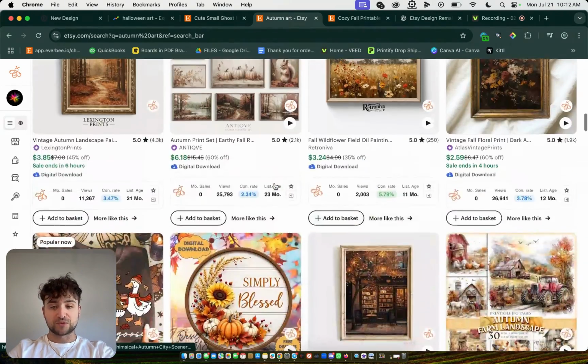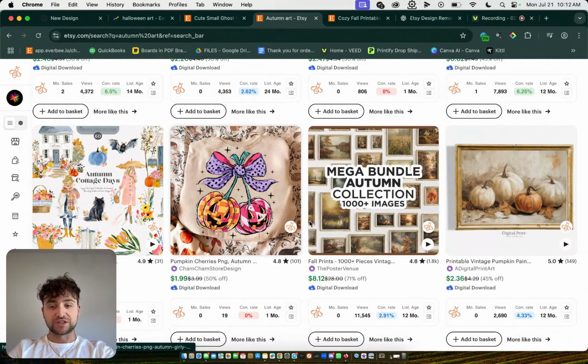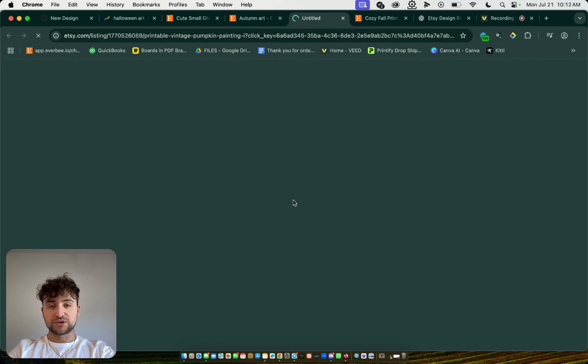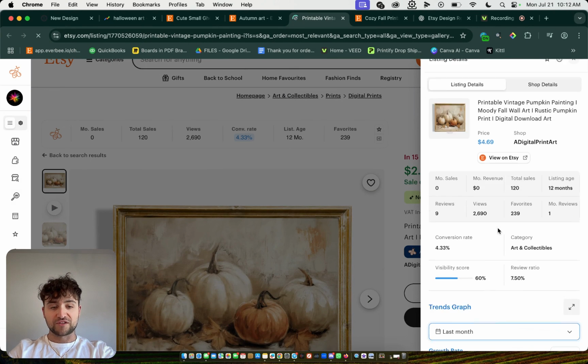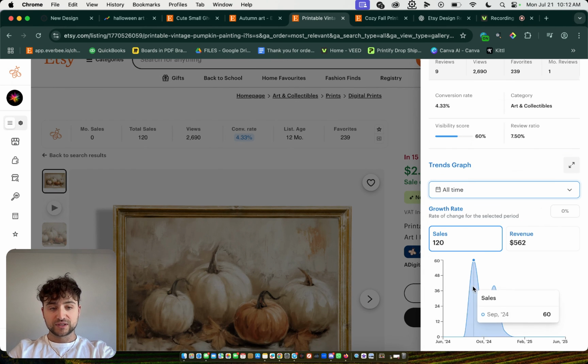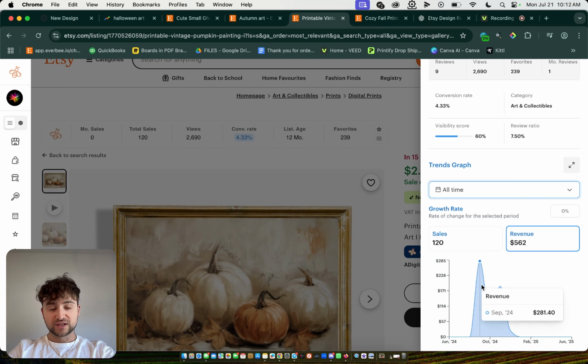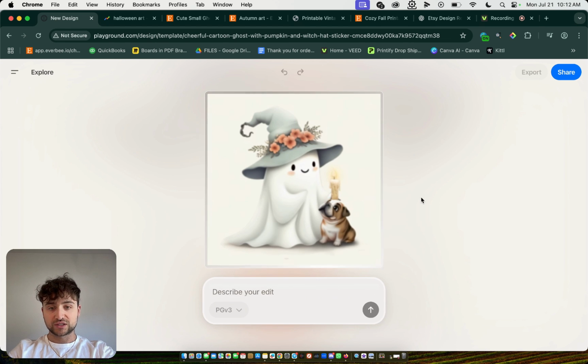We can find other products that we can generate as well, right? So a lot of pumpkin related designs are selling well too, right? Here are some vintage pumpkins, $2 a pop, just the raw file. And if I check by the all time, didn't sell as much, but yes, every October it sells. So before we do that, let's check, is our ghost ready? No, it is not. But as you can see, it gives you an idea of what's possible.